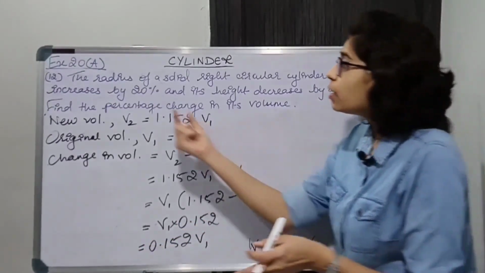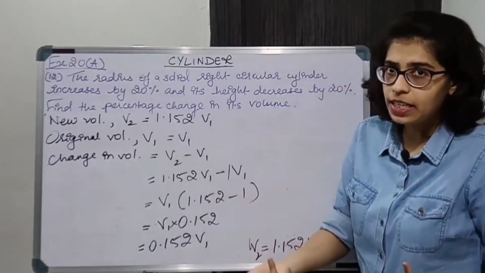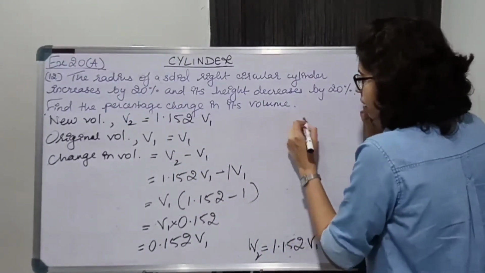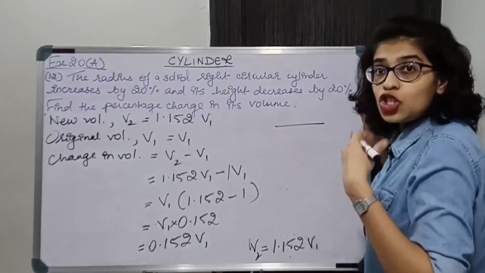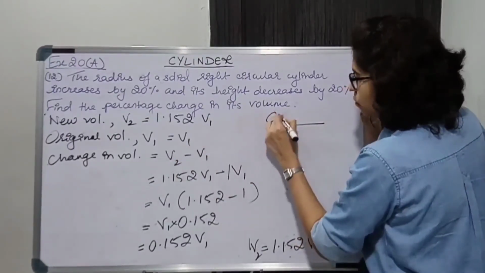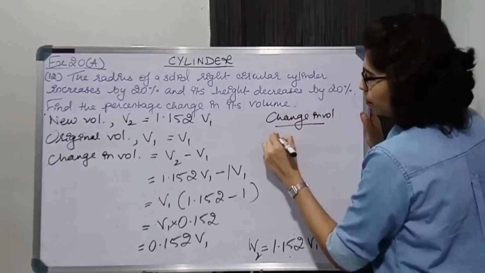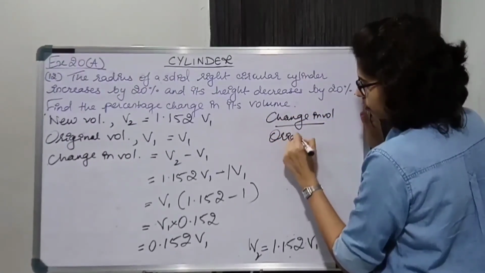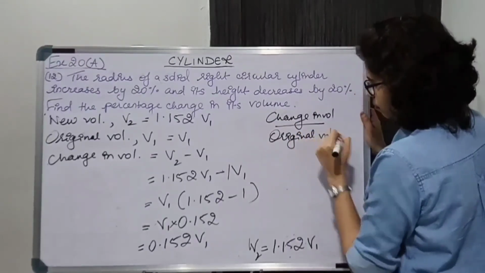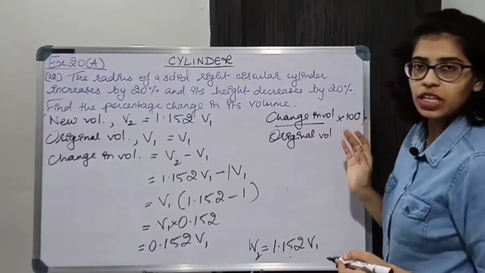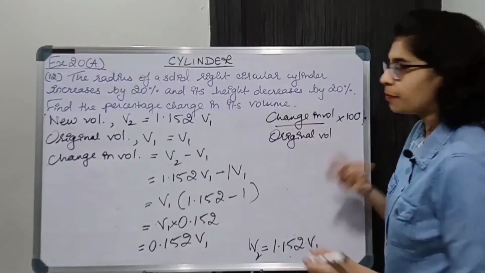Now you have to find the percentage change. It's very easy. Percentage क्या होता है? Percentage change in volume, that is change in volume upon the original volume into 100 will give me percentage change in volume.